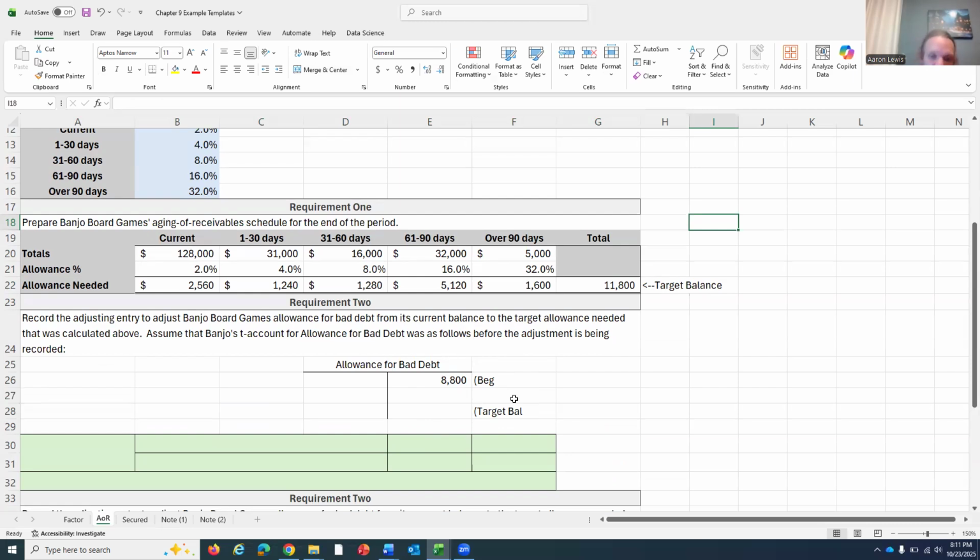Well, allowance for bad debt as a contra asset account should always have a credit balance. You're hoping, in this case. And we want to get it to our target balance of 11,800. So how do I do that? How do I get from $8,800 credit balance to an $11,800 credit balance? I would need another credit of $3,000. And now my T would make sense.